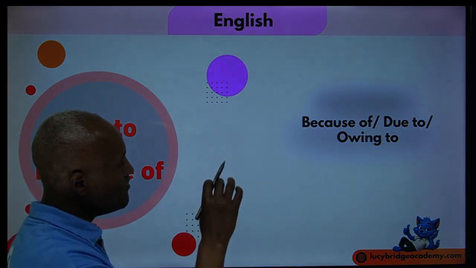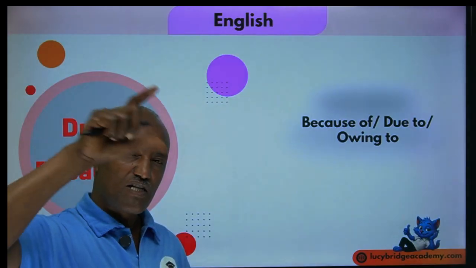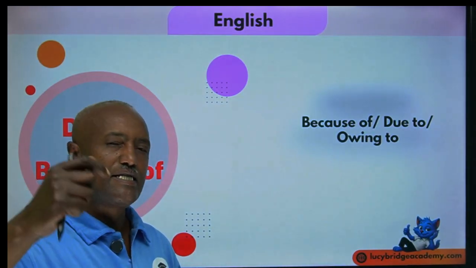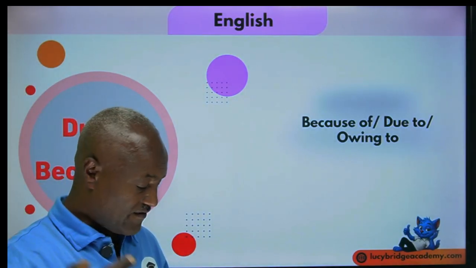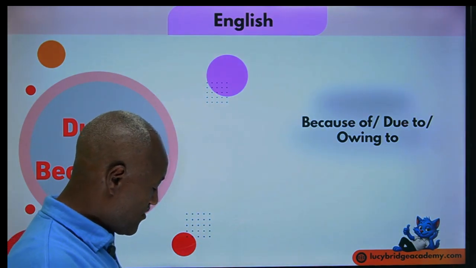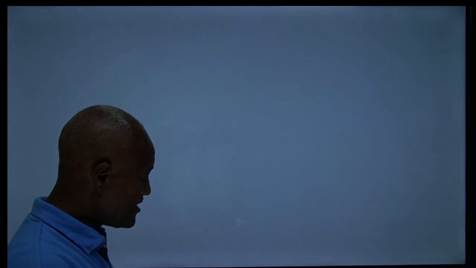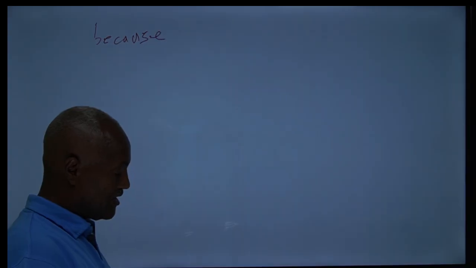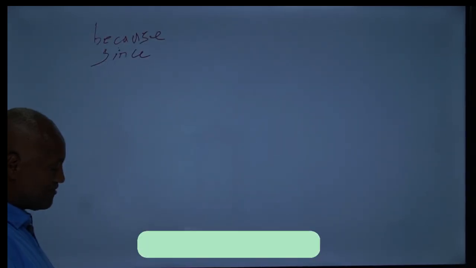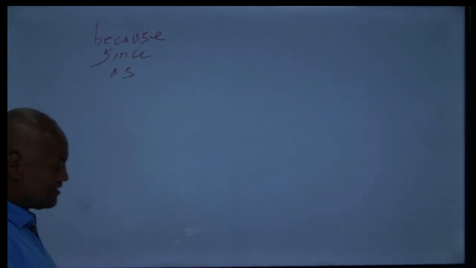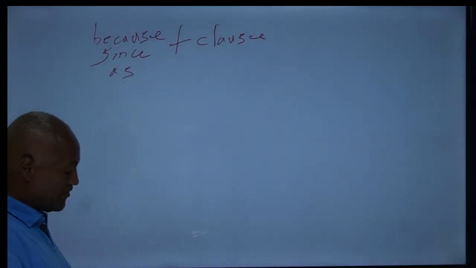Basically, in the previous discourse, in the table, because, since, and as have an equivalent function, and they are followed by a clause. For instance, look: because, since, as are followed by clauses. This is what you have to remember. It is already in the topic I gave you.